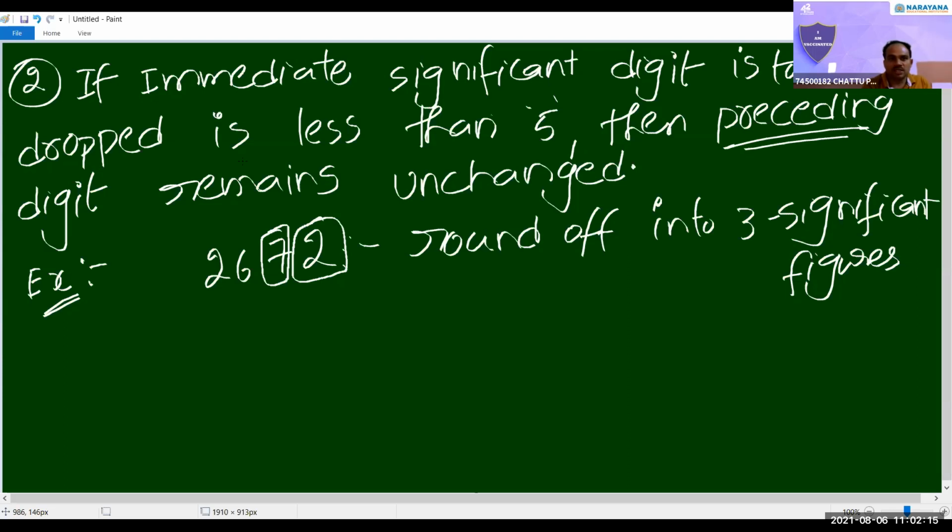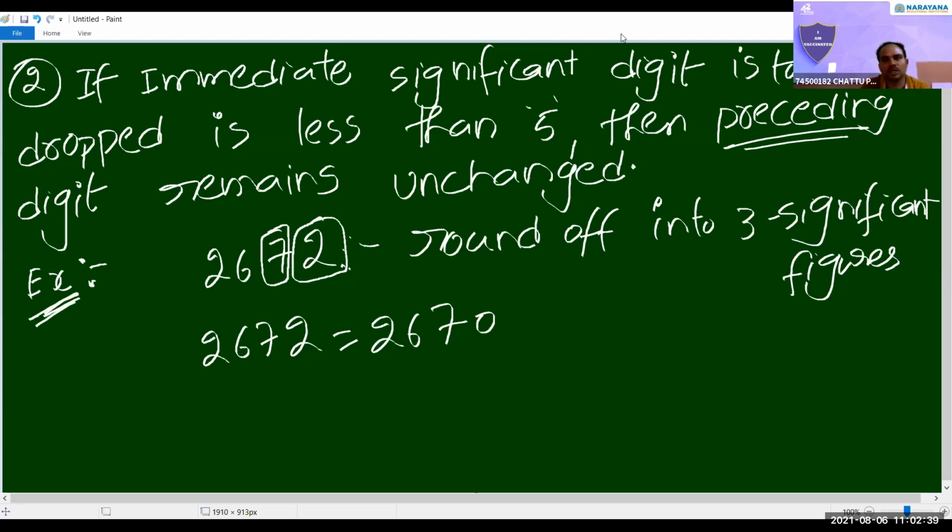So 2 we are going to drop. First we have to check if it is above 5. First rule. Here it is below 5. 2 is less than 5. Less than 5 means we have to write the preceding digit as it is without any modifications. Getting my point here?